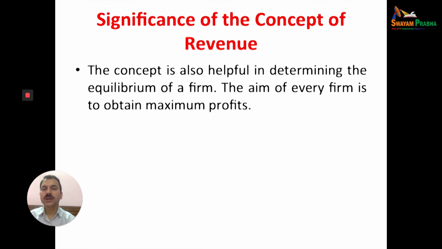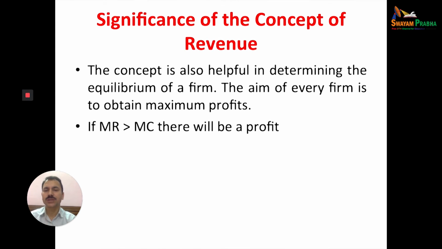Now the concept is also helpful in determining the equilibrium of the firm. You know that the aim of every firm is to obtain maximum profit. The equilibrium of the firm is very, very important.